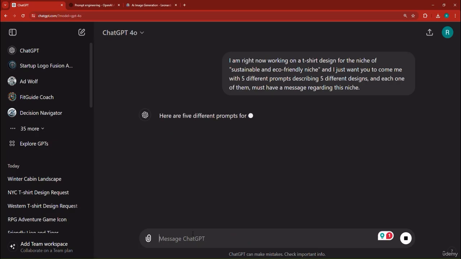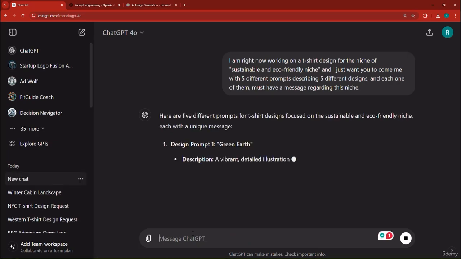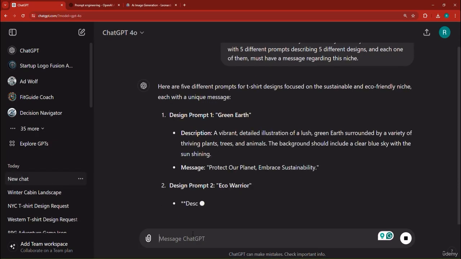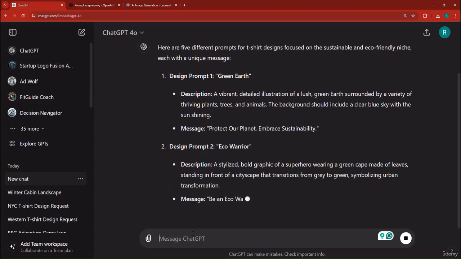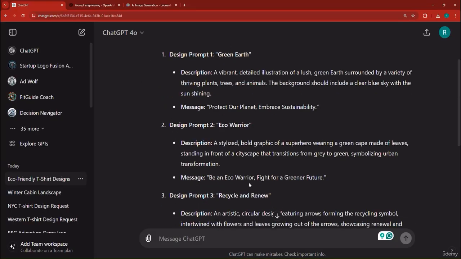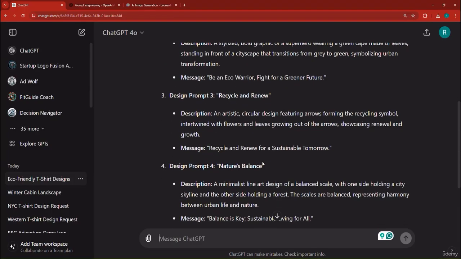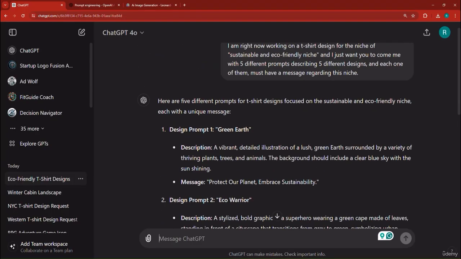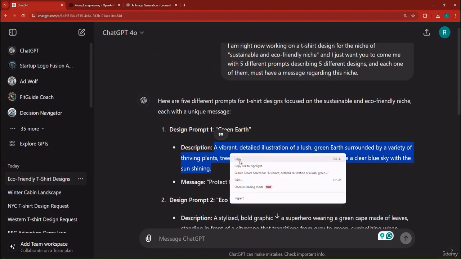So now it's going to proceed to give me 5 different prompts. The first one is a vibrant, detailed illustration of lush green earth surrounded by a variety of thriving plants, trees, and animals. The background should include a clear blue sky with the sun shining. Then we have another one, and we have another one. So let's go ahead and, first of all, copy the first prompt.